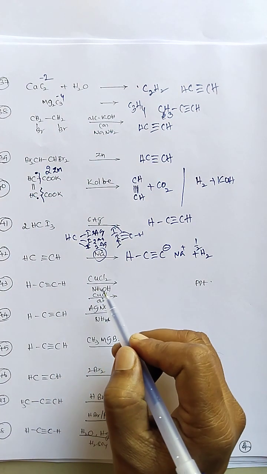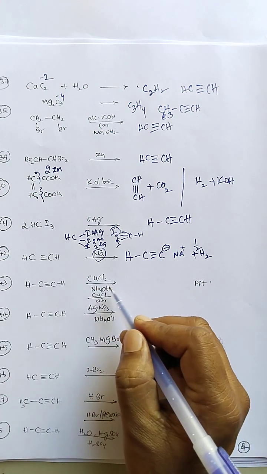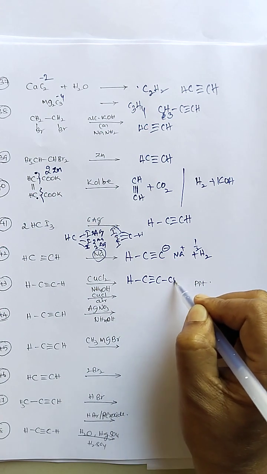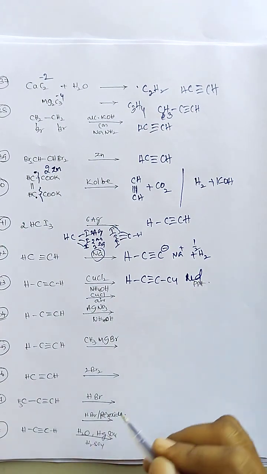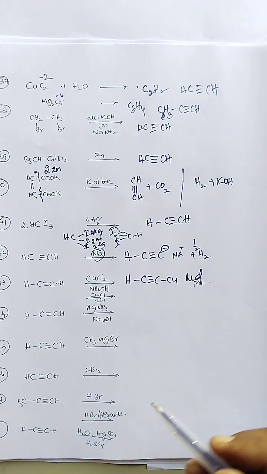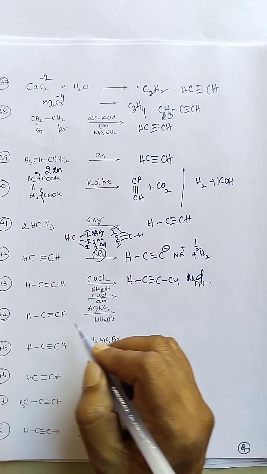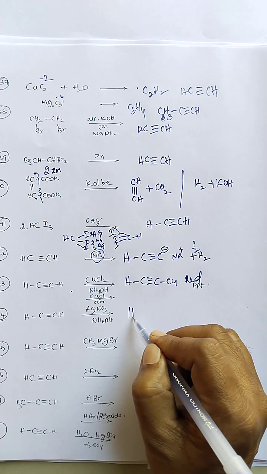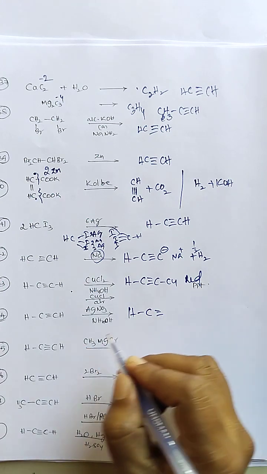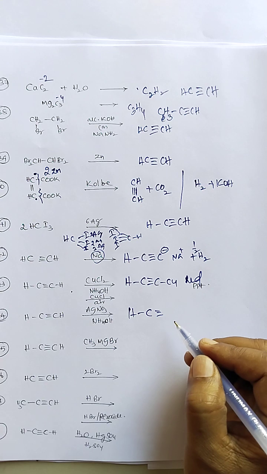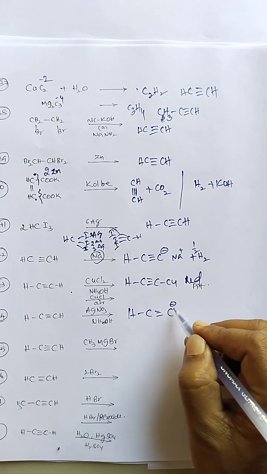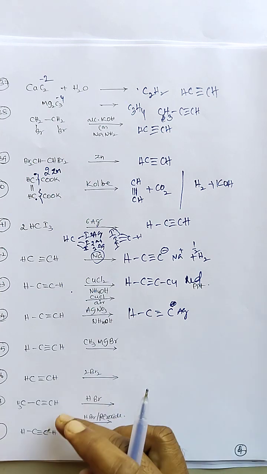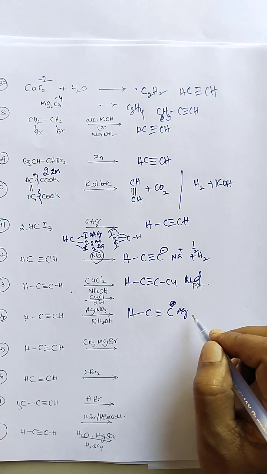Next, ethyne reaction with ammoniacal cuprous chloride. Here copper acetylide is formed, a red precipitate. This is the identification test for alkynes, terminal alkynes. Alkynes react with ammoniacal silver nitrate. This is the Tollens test. Here the alkyne gives hydride ion, so that will reduce the silver ion. Silver acetylide is formed, a white precipitate.